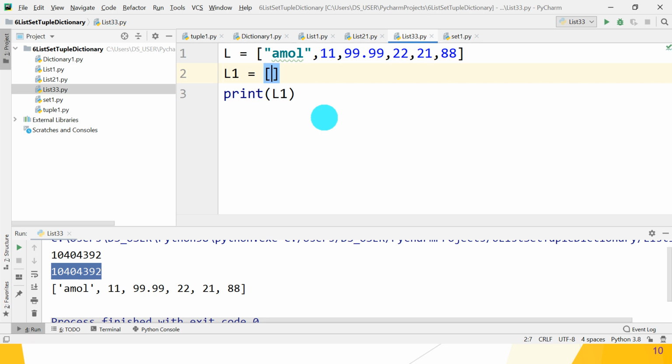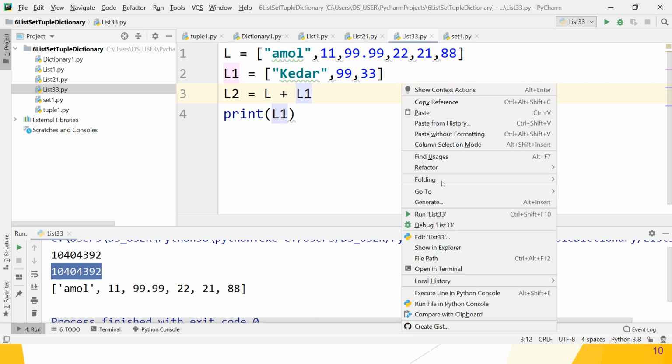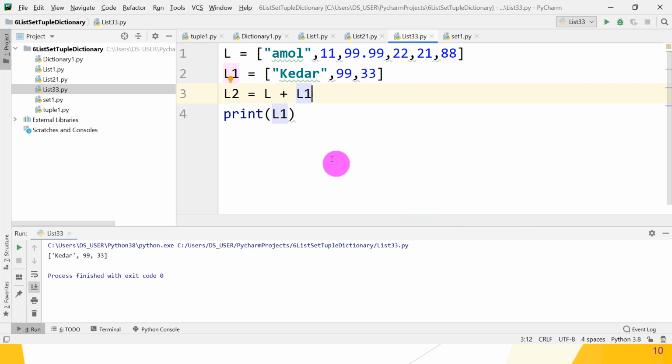Second list, suppose Kedar, then 99, 33. These are the two lists, and if you want to join them, how to join? L2 is the third list, L plus L1. Just check whether it works or not.